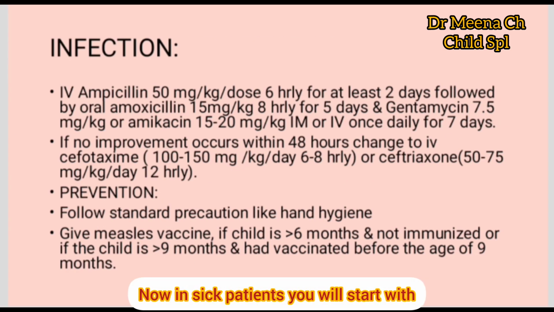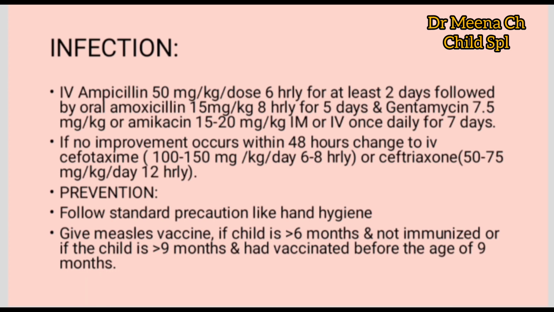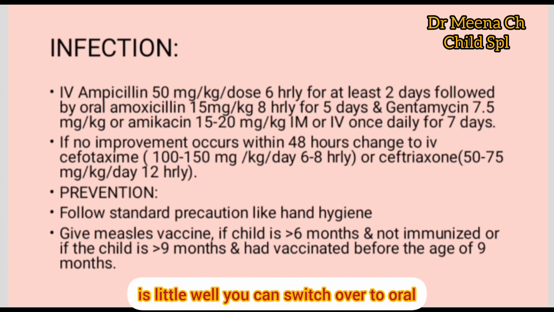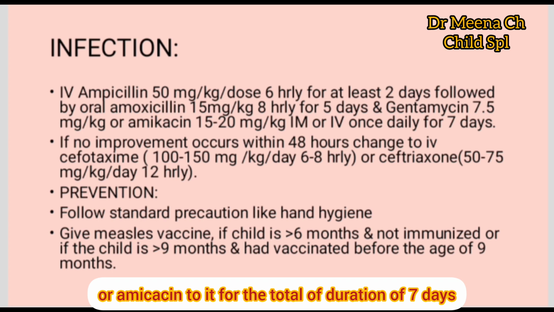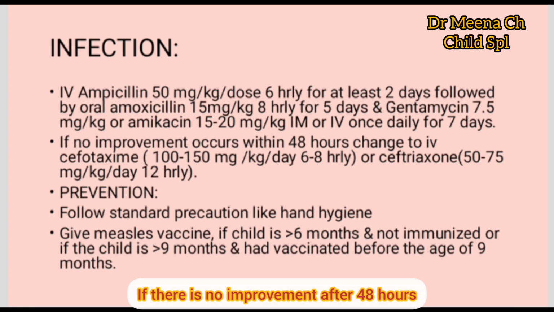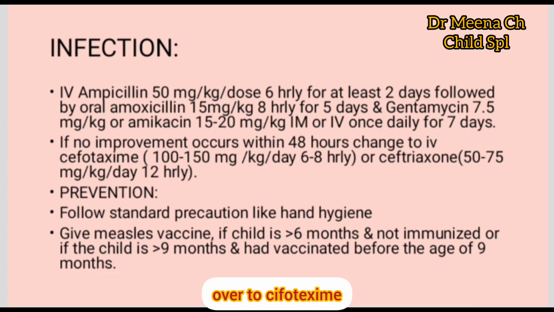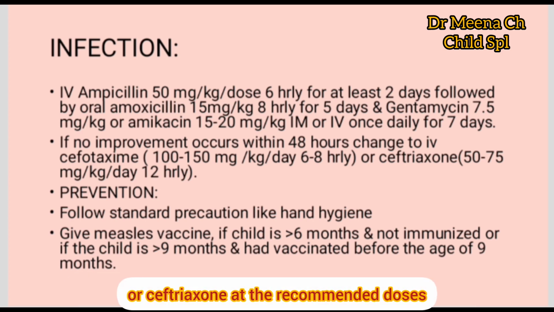Now in sick patients, you will start with IV antibiotics, IV ampicillin at the rate of 50 mg per kg per dose 6 hourly for at least 2 days. Then when the patient is a little well, you can switch over to oral amoxicillin at the rate of 15 mg per kg 8 hourly for 5 days and add gentamicin or amikacin to it for a total duration of 7 days. If there is no improvement after 48 hours of starting the antibiotics, you can switch over to cefotaxime or ceftriaxone at the recommended doses.